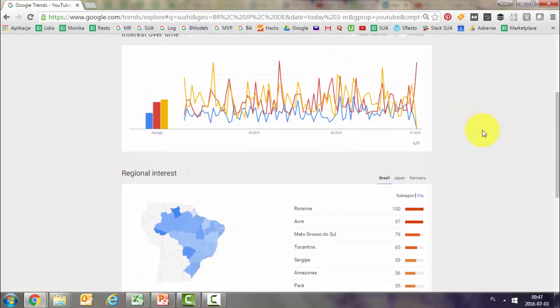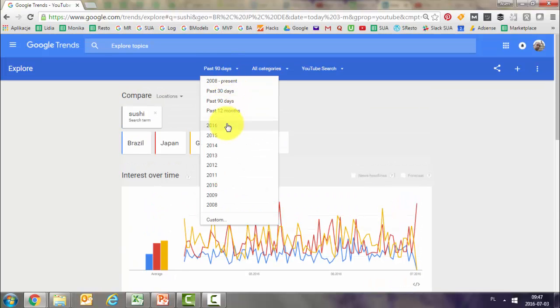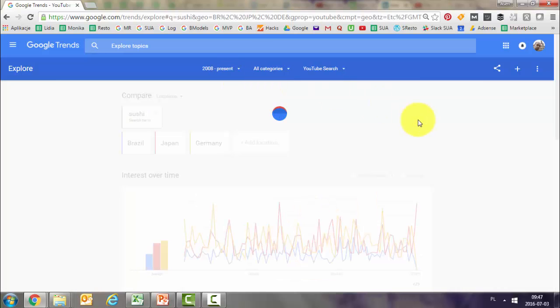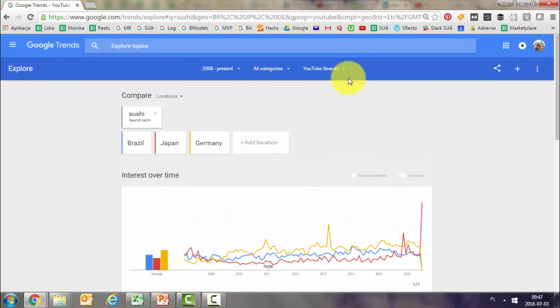It doesn't look like much, although you can see that this is more volatile. Let's see, maybe for a different set of dates what we're going to have. Surprisingly for Japan, this is totally different, the search curve. So it probably means that these guys started looking for ways to make sushi on YouTube rather than looking for places to buy or order sushi. So this is the way you can use it.